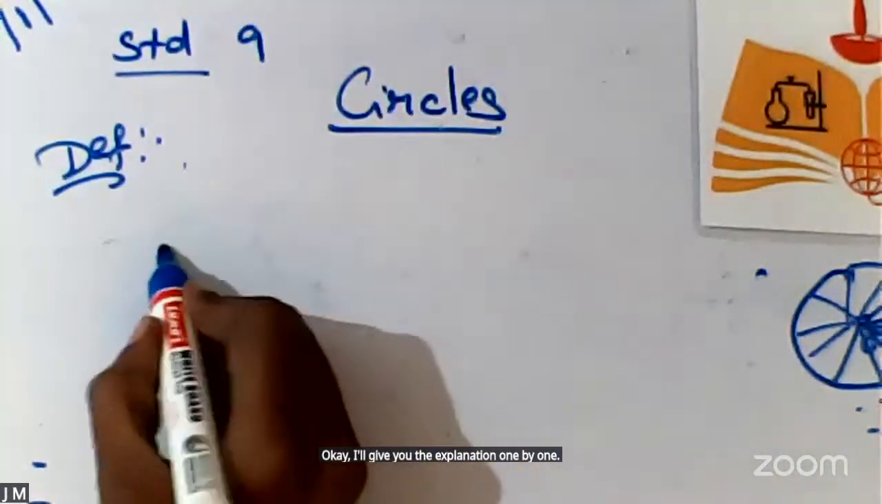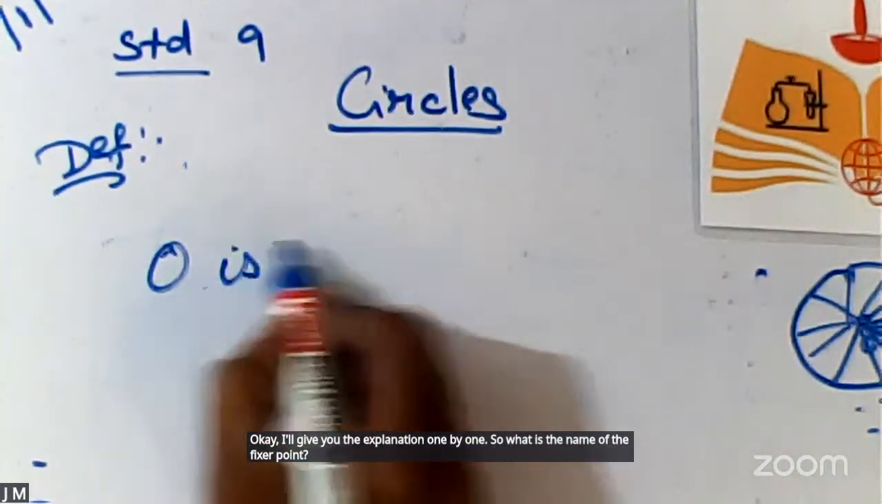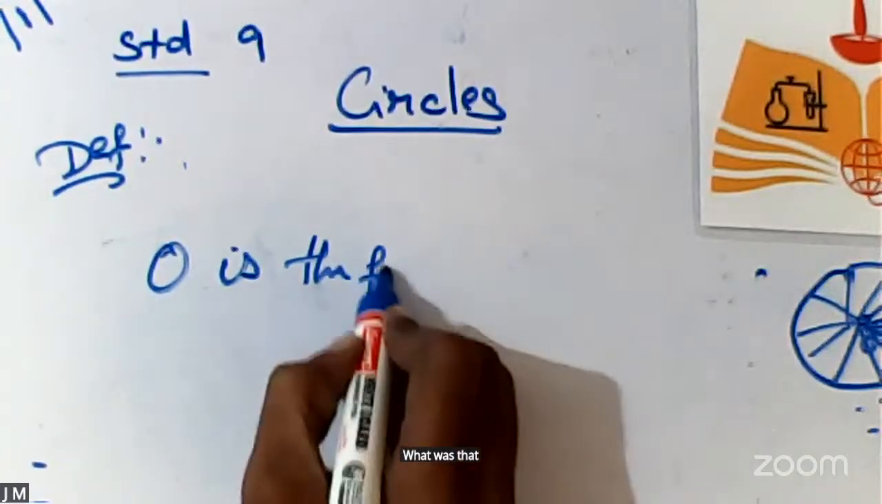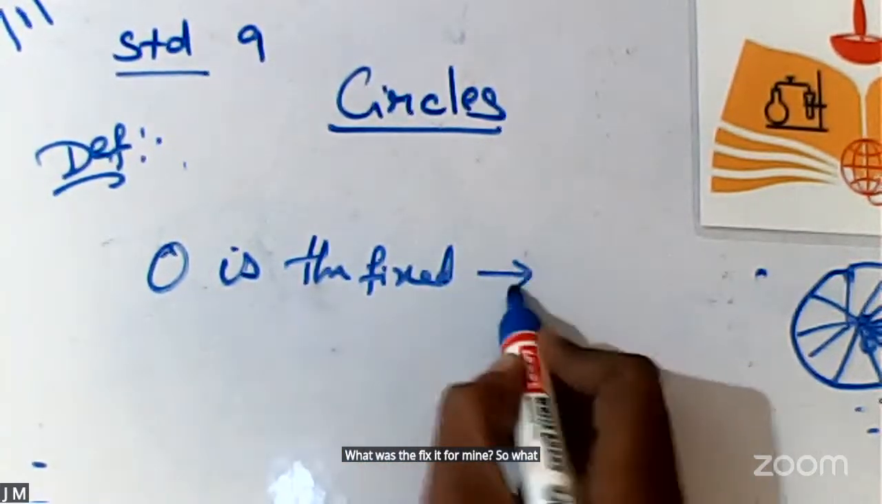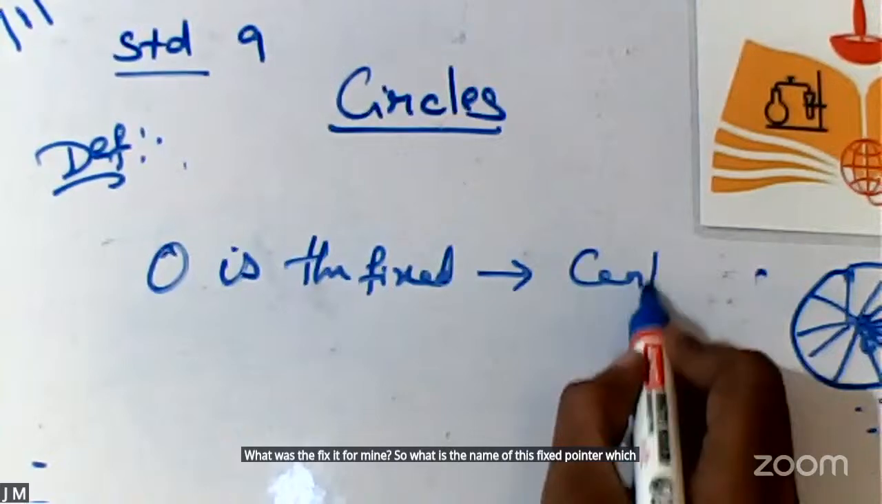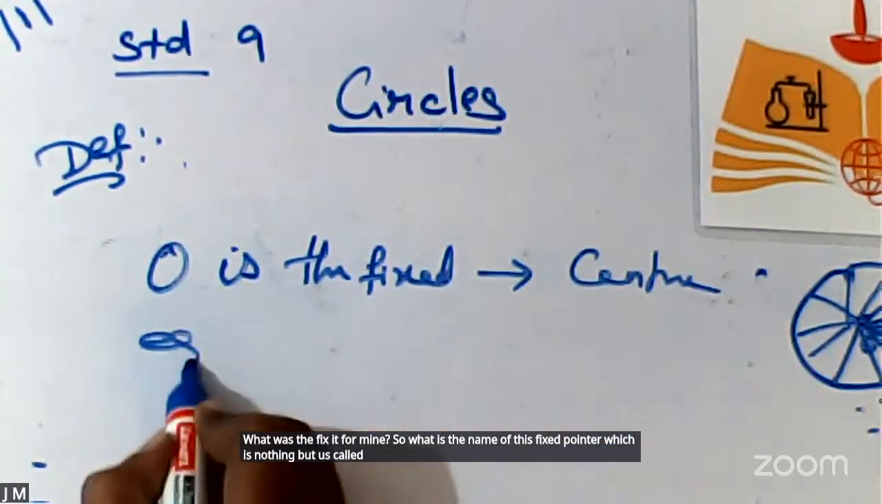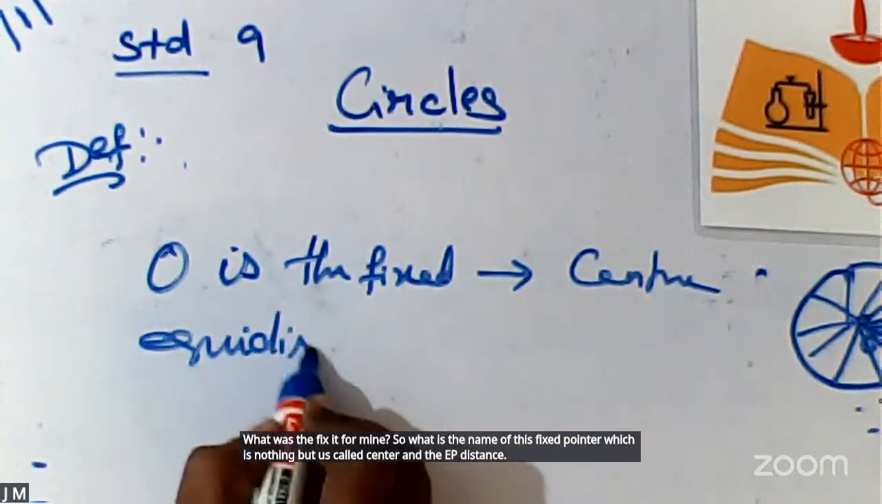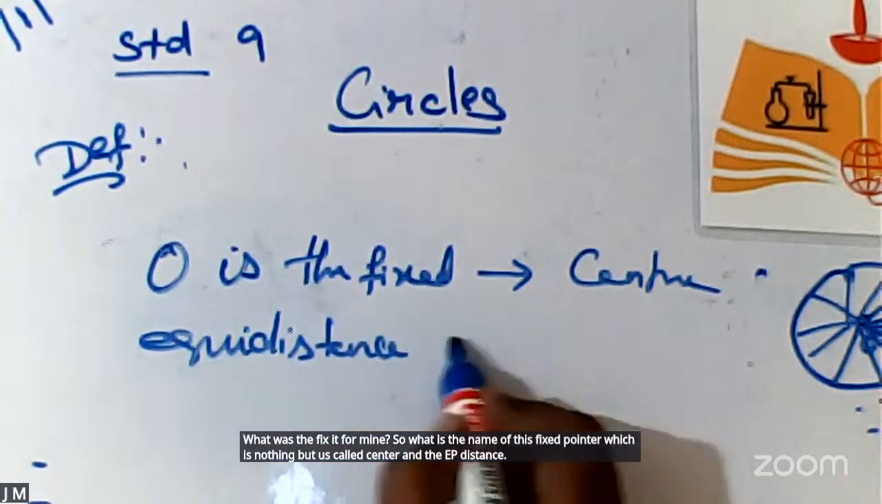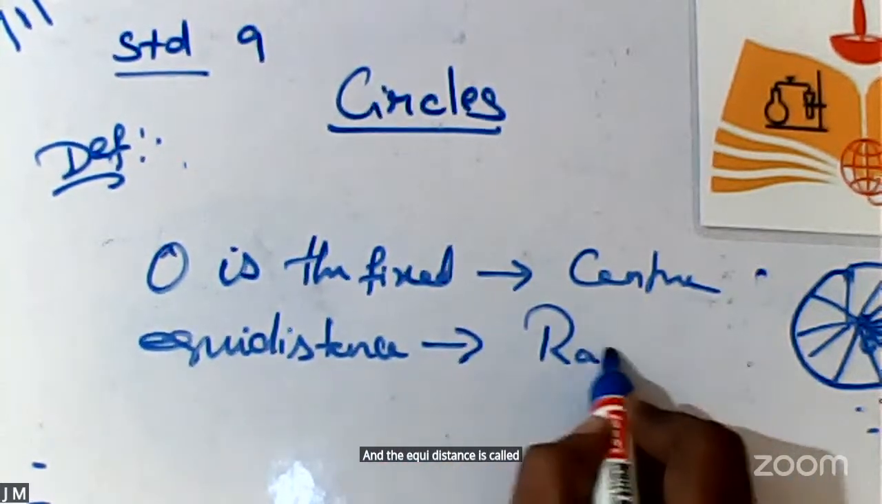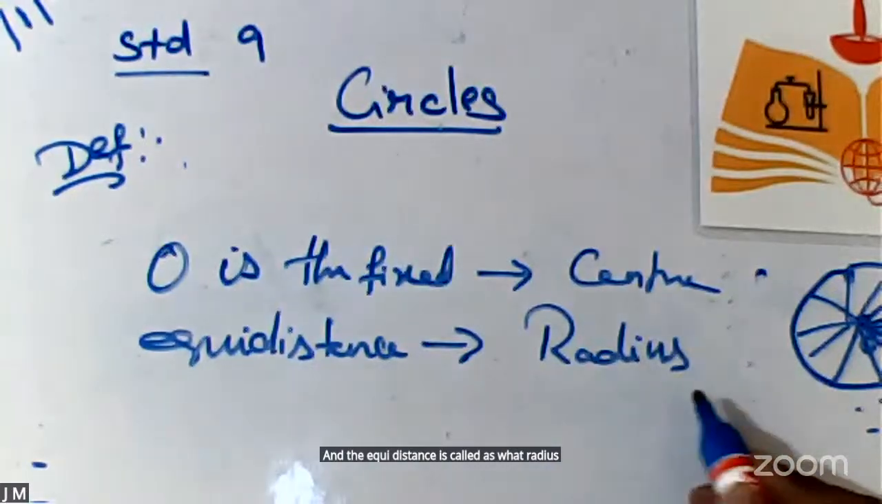So what is the name of the fixed point? O is the fixed point, which is nothing but called the center. And the equidistance is called the radius. Am I clear with you all?